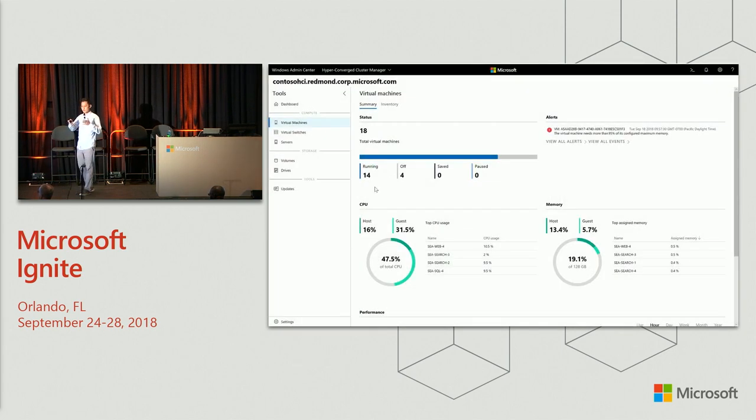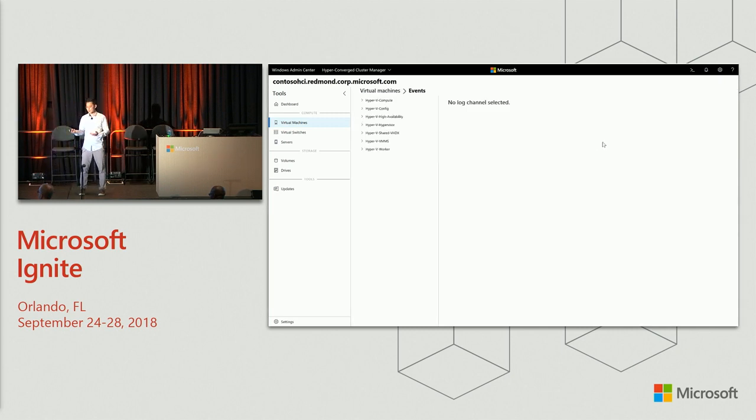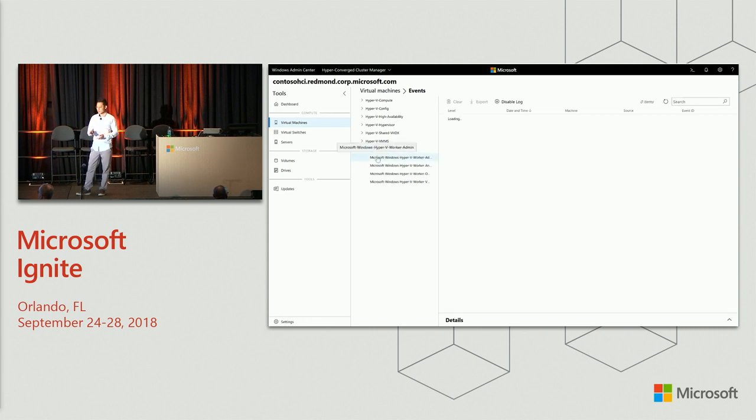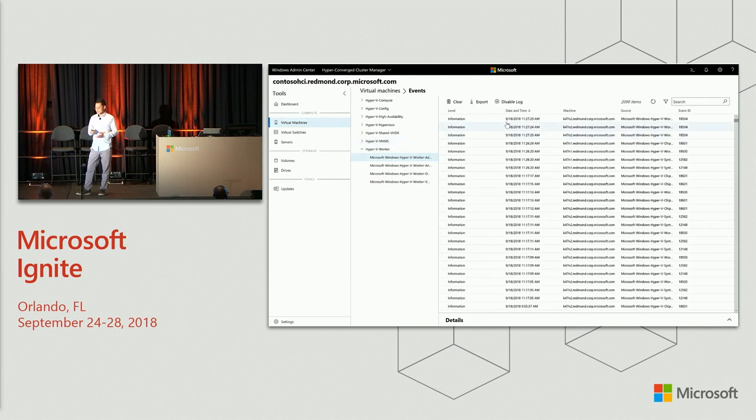So I showed you the VM inventory page, and we have another summary page. It's the first tab next to it, and this shows you a high-level view from a host admin perspective. Whether you're on a server or a cluster, we provide a summary of the VMs that are running, off, saved, or paused. We have alerts from the health service, and we have Event Viewer integrated right into the Windows Admin Center virtual machines tool. You can see just the Hyper-V channels built in, and if we choose one of the channels, there's a list of all the events.